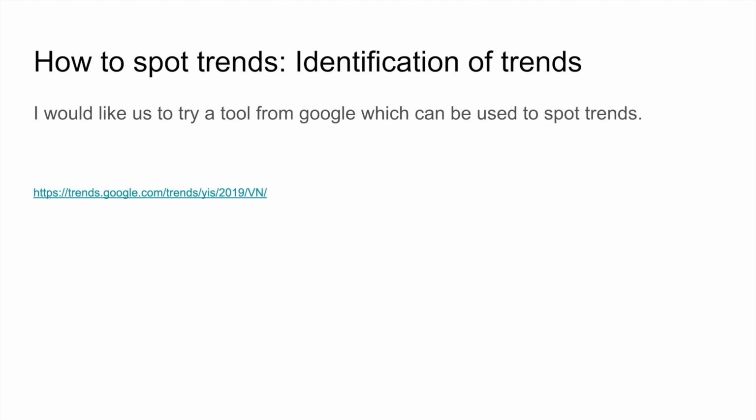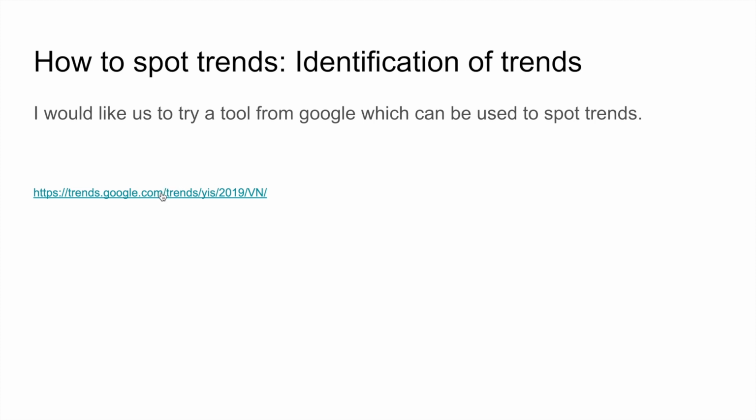So now I would like to look at how to spot trends, because of course in the other video I made I talked about trends at 3 different levels, but how do we then actually spot them? That's quite important. Google of course also have a tool which we can use here.